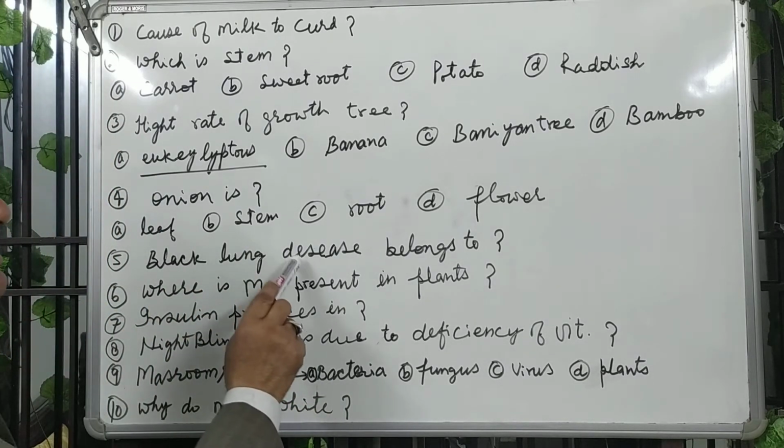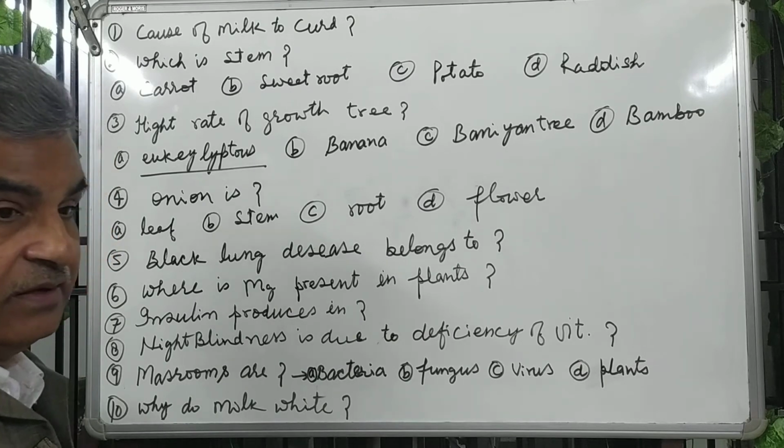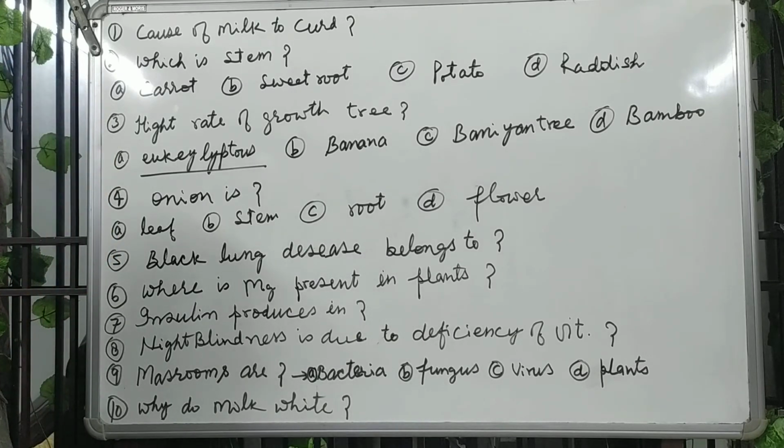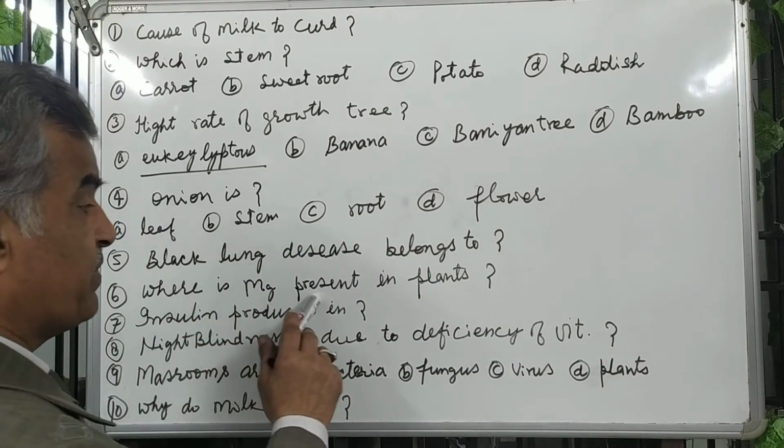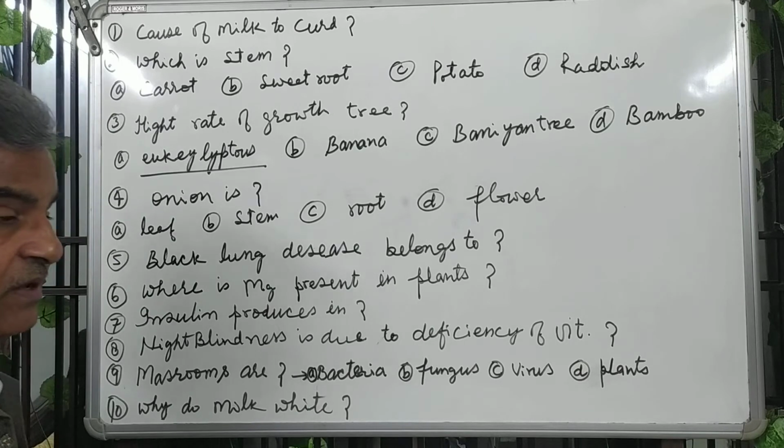Next, black lung disease belongs to whom? This black lung disease develops in coal mine workers. Where is magnesium present in the plant?